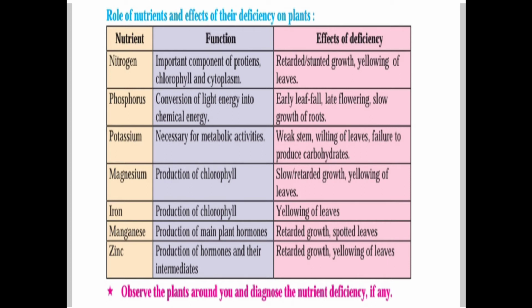Absorption: when food is converted into simple soluble form, then it can be transported by the blood. Assimilation: utilization of absorbed food by cells and tissues for energy production, growth and repair. And the last point, egestion, means removal of waste products and undigested food from the body. These 5 steps occur in every animal.